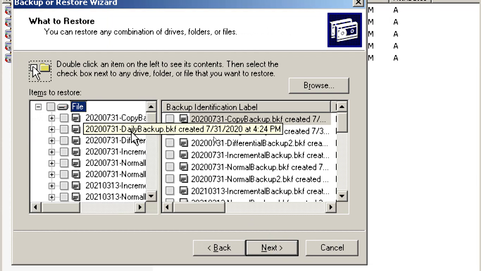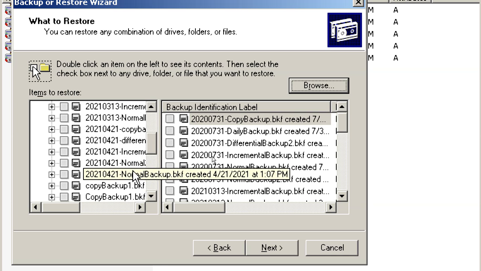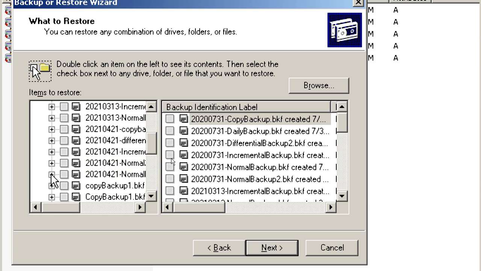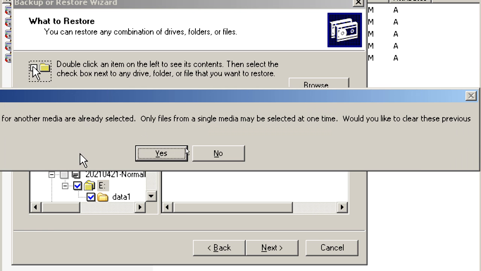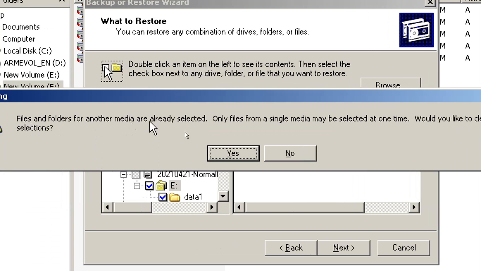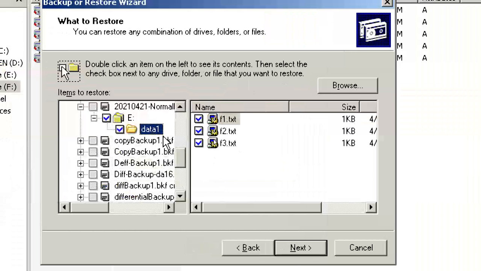Next, which one do you want to restore? I added a lot of things, so that's why it is very big. So I want to go with the normal backup. Normal backup means E drive. So which one? Data one. Okay. Next, incremental backup. Okay. First of all, I try to restore my first three files. Next.